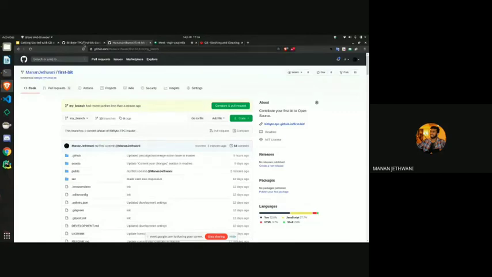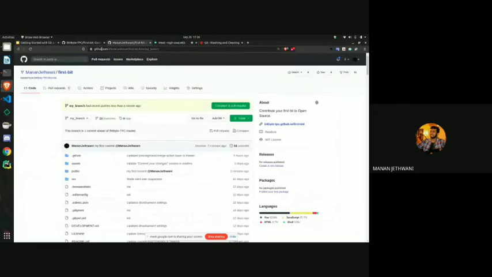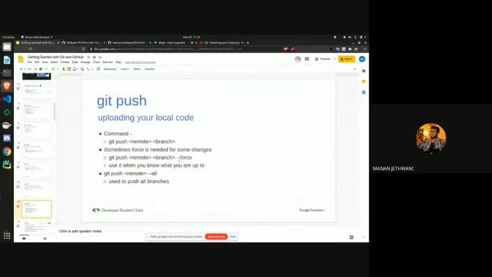Now, many times there would be chances that when you make some changes, they would conflict with the original code that was uploaded in the online copy of your repository. So in those cases, you would need to write --force here.